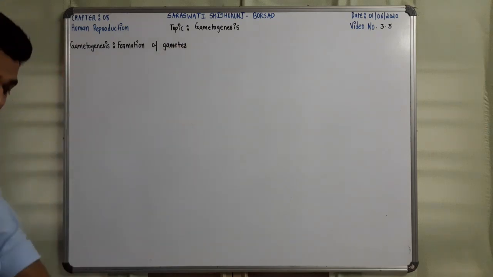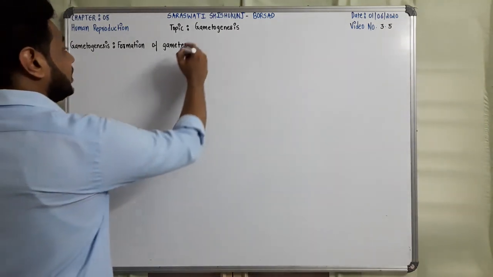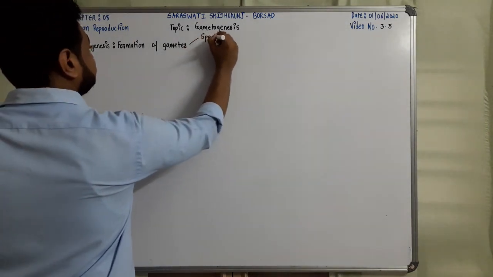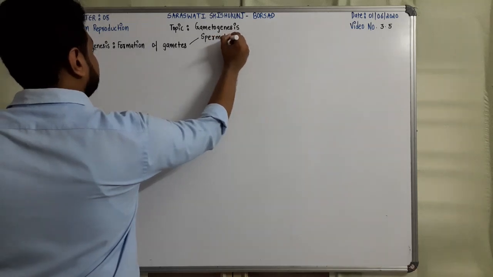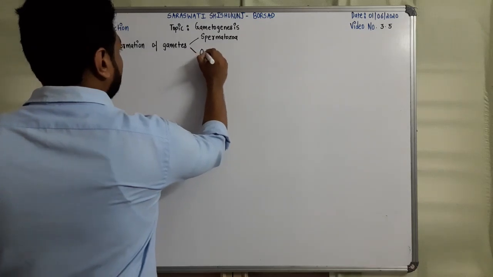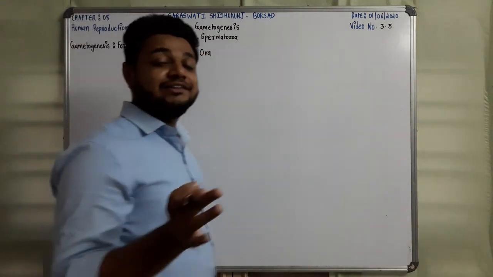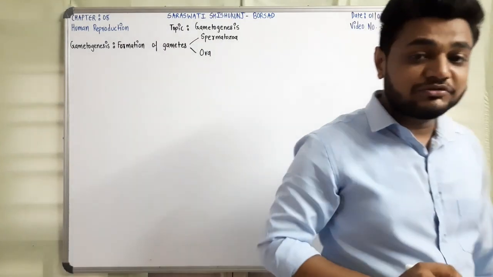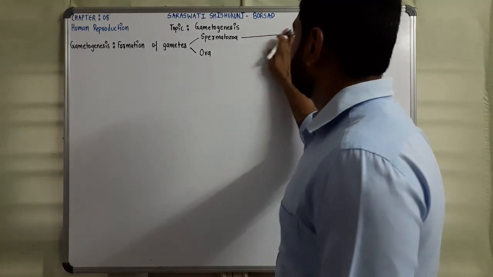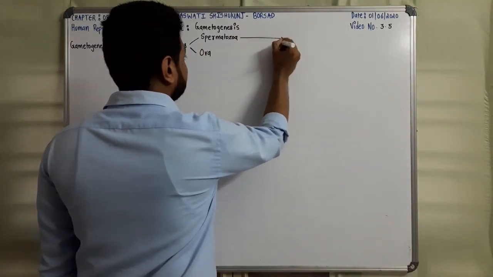Now if I talk about the gametes, you are familiar how many types of gametes there are? There are two types of gametes. First one is spermatozoa and second one is ova. Now you are also familiar where these gametes are produced. These gametes are produced in the gonads, right? So which are the gonads?